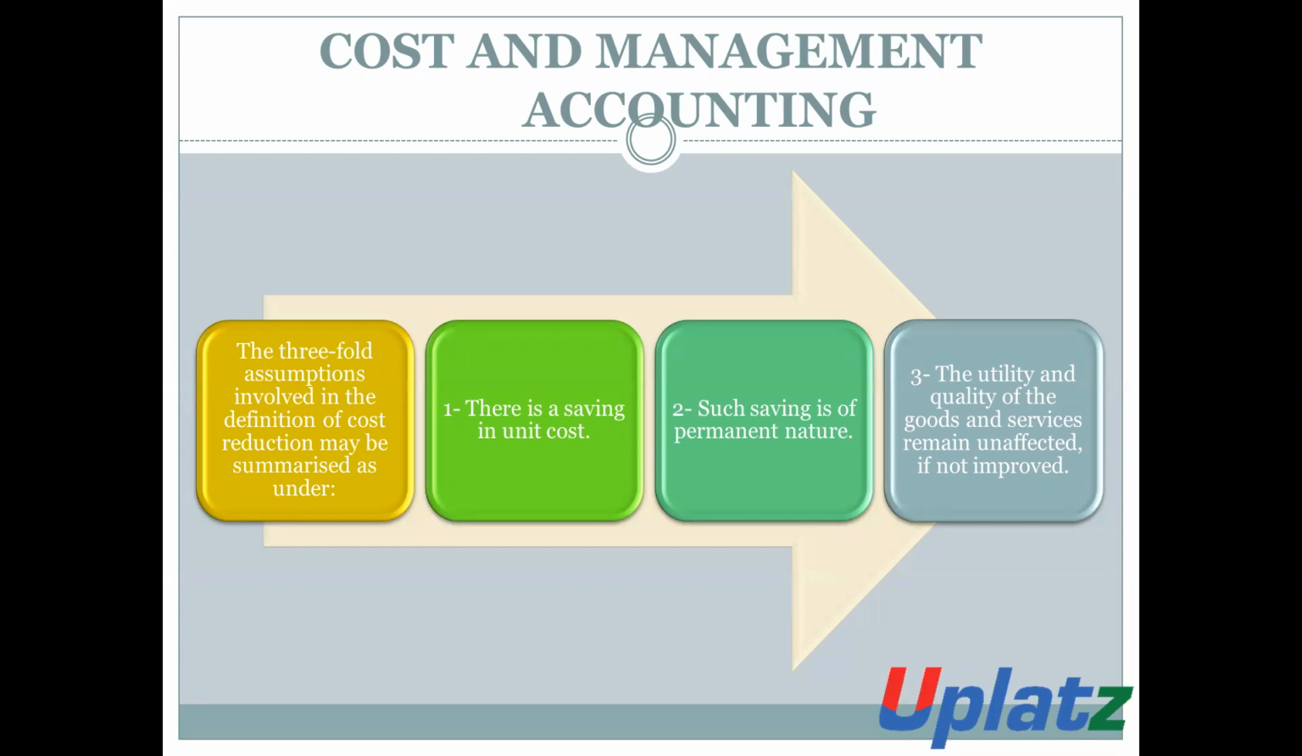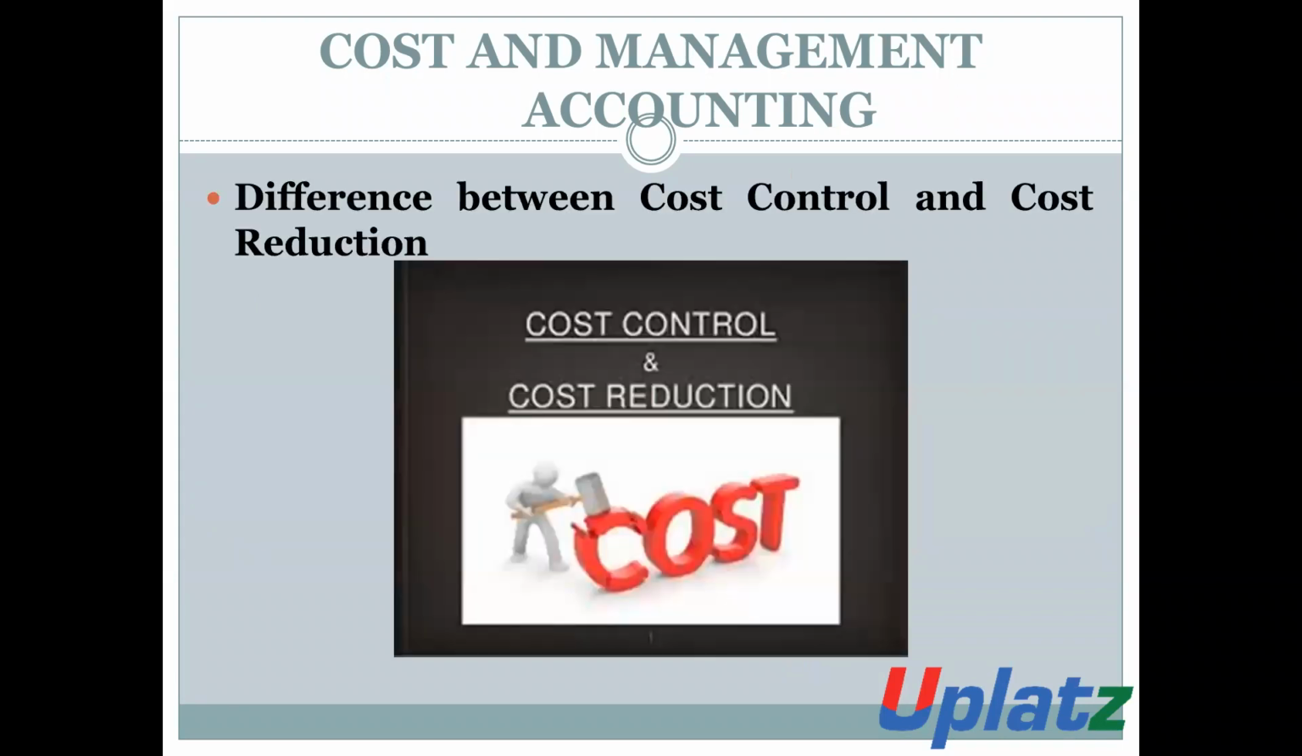Such a saving is permanent in nature, and the quality and the utility of the goods and the services should be unaffected. These are the threefold assumptions which are involved in the definition of cost reduction. Now we will discuss the differences between cost control and cost reduction.